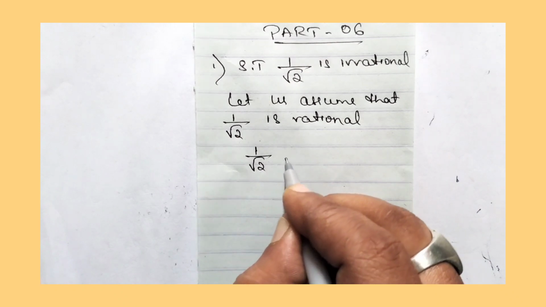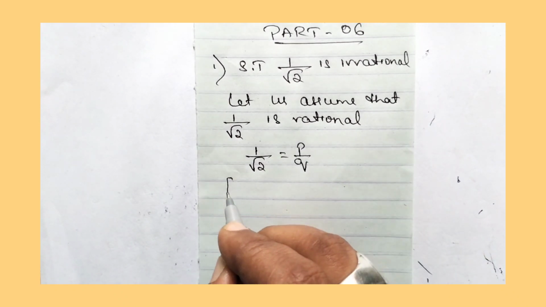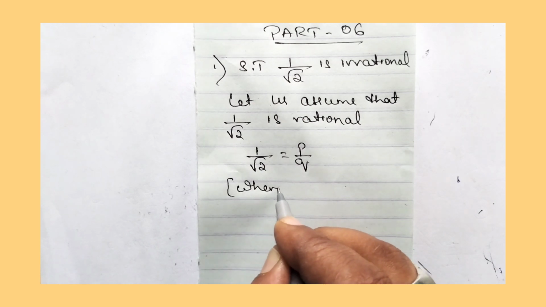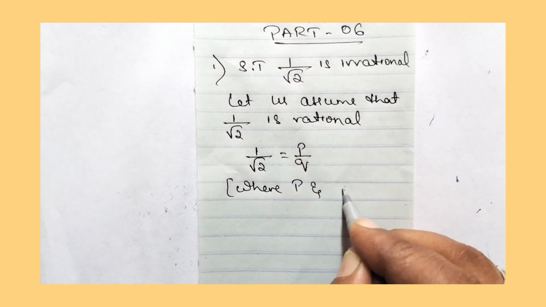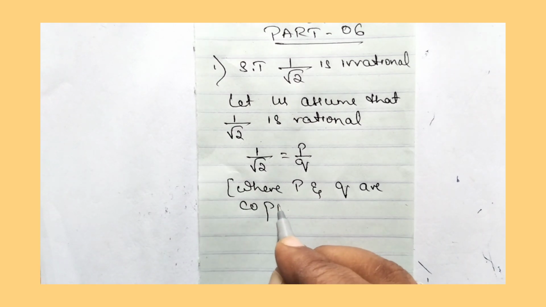1 by root 2 is equal to P by Q, where P and Q are co-prime.